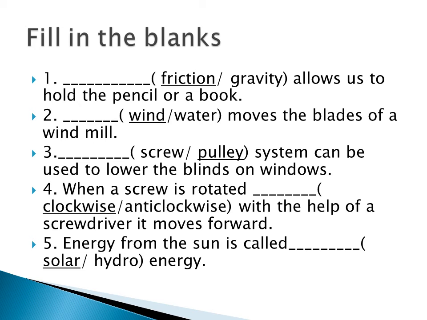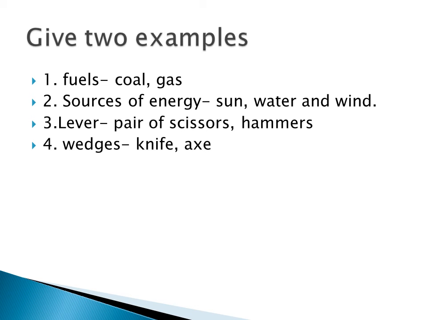Fourth one, when a screw is rotated dash, it will move forward. When the screw is rotated clockwise, it will move forward. And then fourth one, energy from the sun is called dash. So energy from the sun, it is called as solar energy. And then give two examples for the following. First one, fuel. Fuel's two examples, coal and gas. Then source of energy, sun, water and wind.